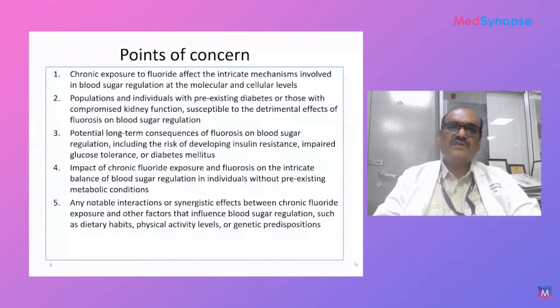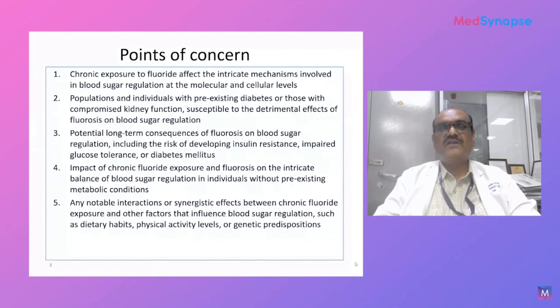The point of concern for today's discussion is chronic exposure to fluoride. Will it affect the intricate mechanisms involved in blood sugar regulation at the molecular and cellular levels, in various populations and individuals with pre-existing diabetes? Are those with compromised kidney function susceptible to the detrimental effects of fluorosis on blood glucose regulation? What are the potential long-term consequences of fluoride exposure and fluorosis on the intricate balance of sugar regulation in individuals with pre-existing metabolic conditions?